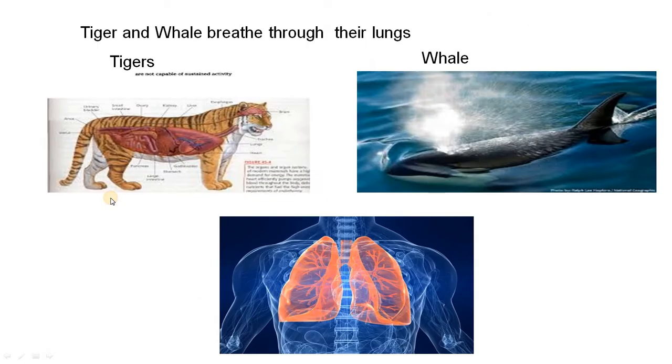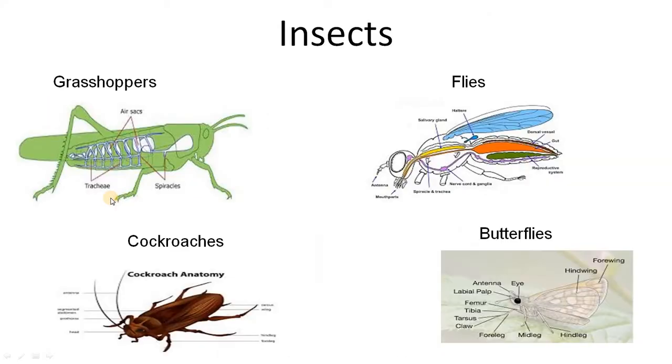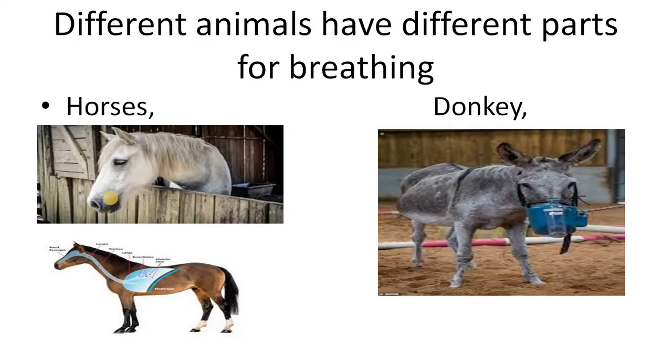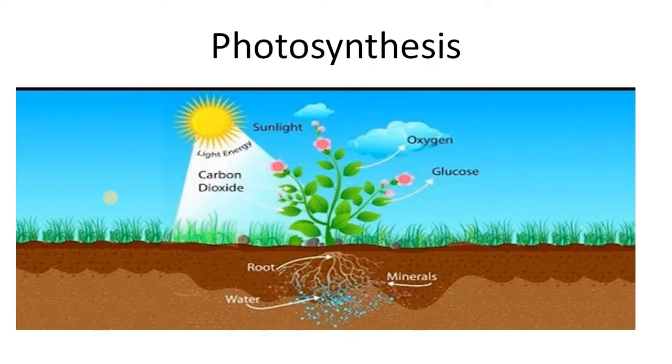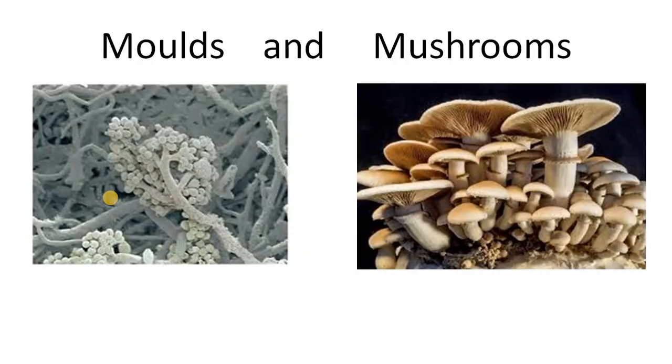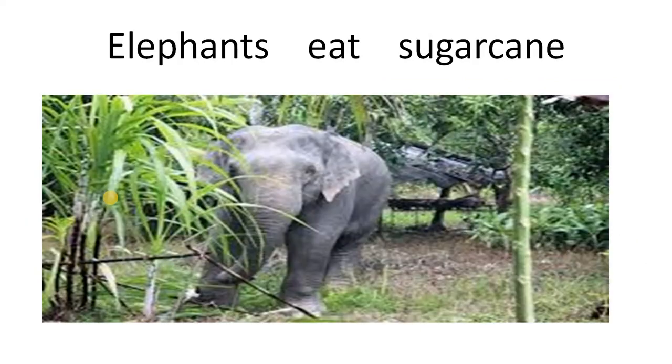So we saw certain examples yesterday, right? And there are only special kinds of plants which cannot prepare their own food: molds and mushrooms. Mushrooms grow on dead and decaying matter of plants, right?